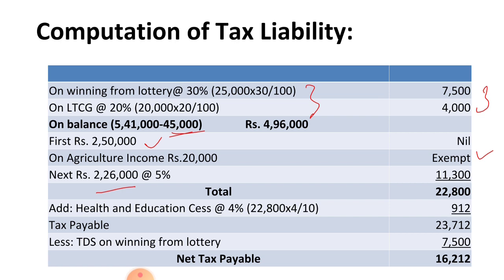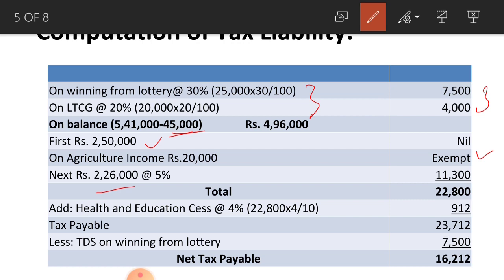You have to add health and education cess 4% to the total tax payable, that is 912 rupees. When you add these two items, total tax payable by Mr. Satish amounts to rupees 23,712. From that you have to deduct TDS on winning from lottery, 7,500. When you deduct this TDS, you get net tax payable 16,212 rupees. It is the tax payable by Mr. Satish for the assessment year